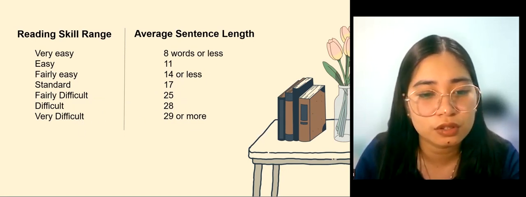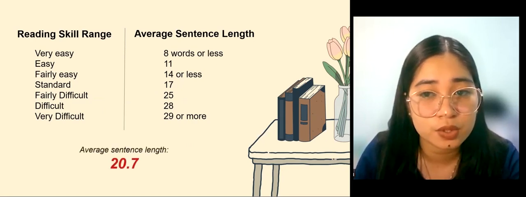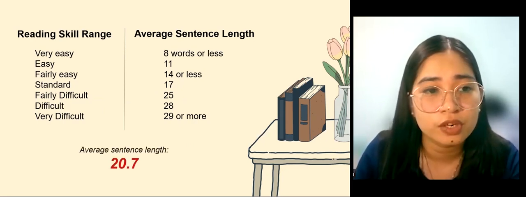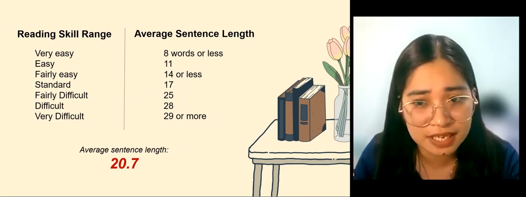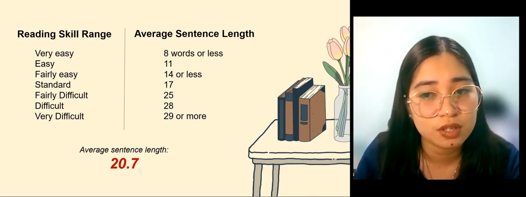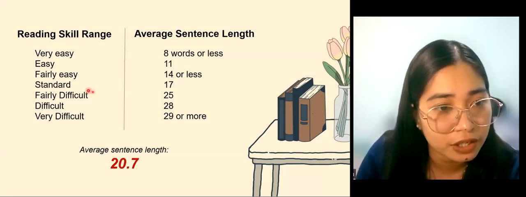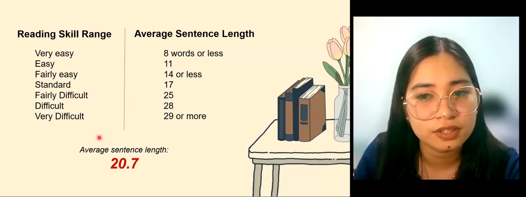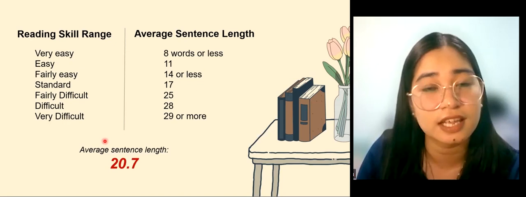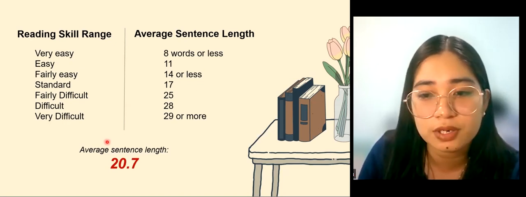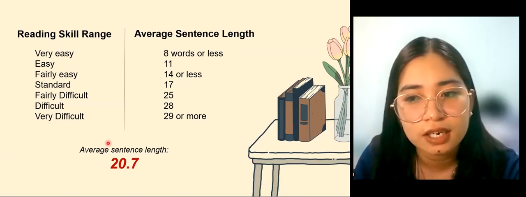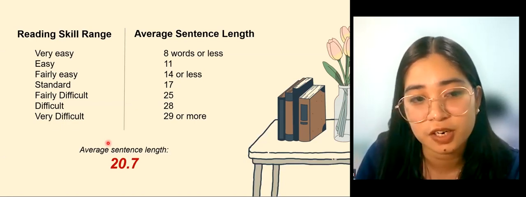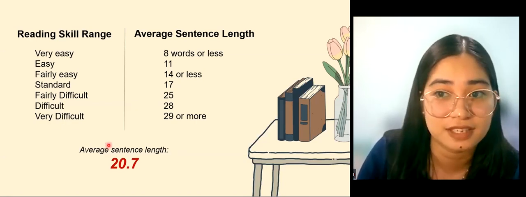So our result earlier was 20.7. With a 20.7 average sentence length, this means that the passage is between standard and fairly difficult. Take note that the average sentence length for most newspapers is 17 to 20 words. So far, for a newspaper standard, this article passes.